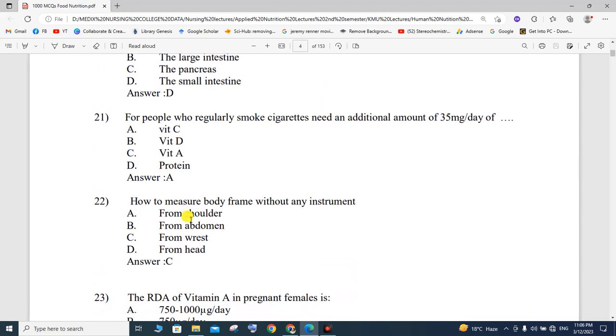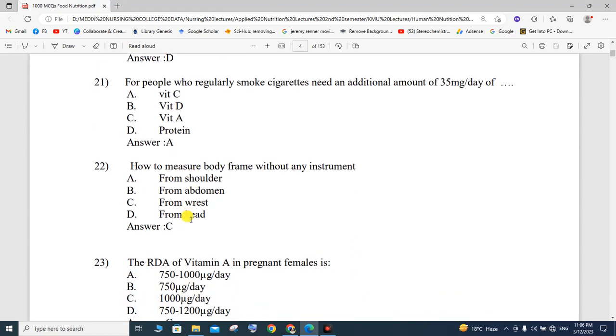How to measure the body frame without any instrument? From the shoulder, from the abdomen, from the wrist, or from the head. The correct option is from the wrist. So with the help of the wrist, you can measure the body frame without any instrument.